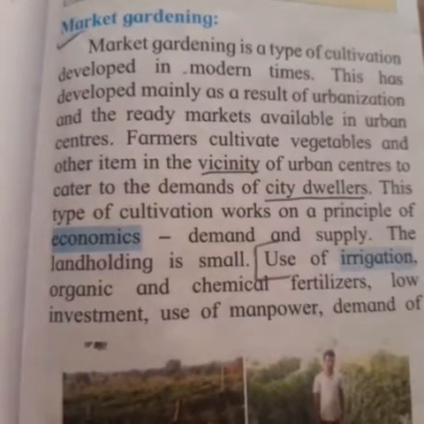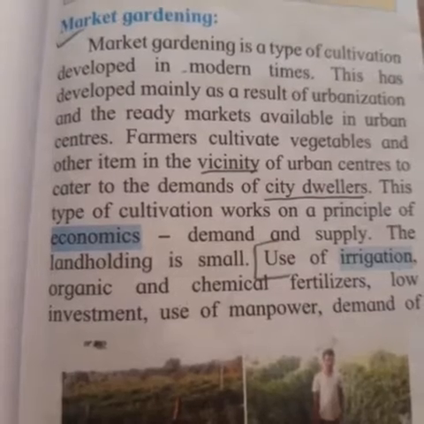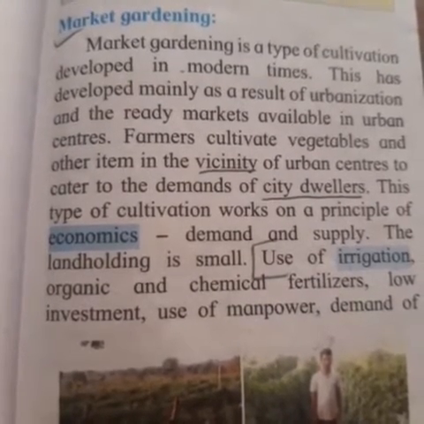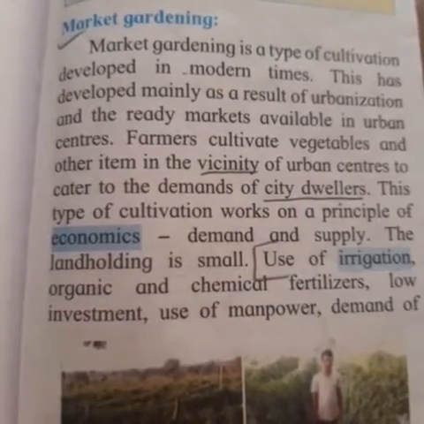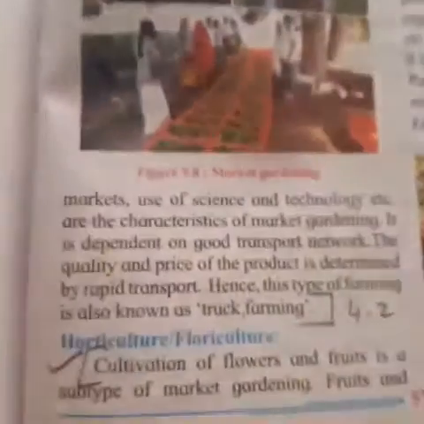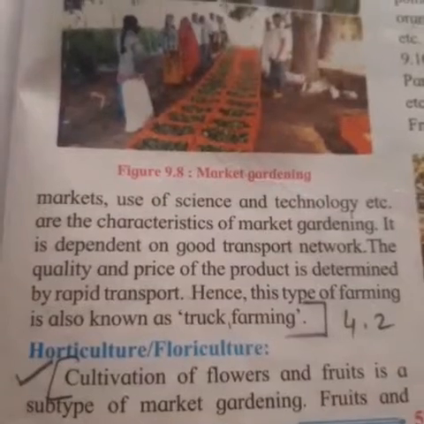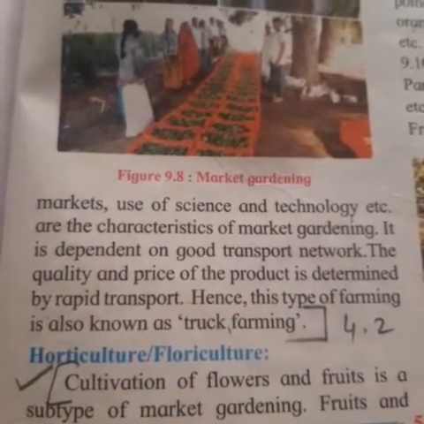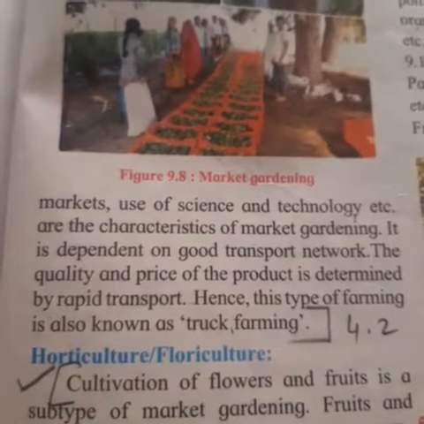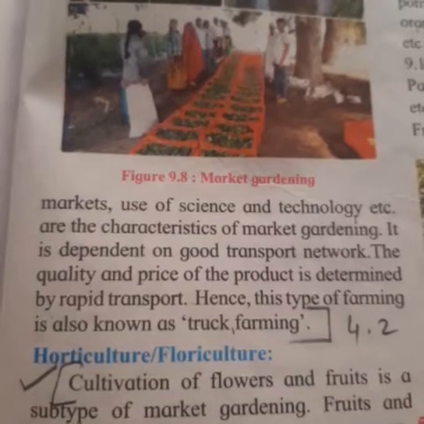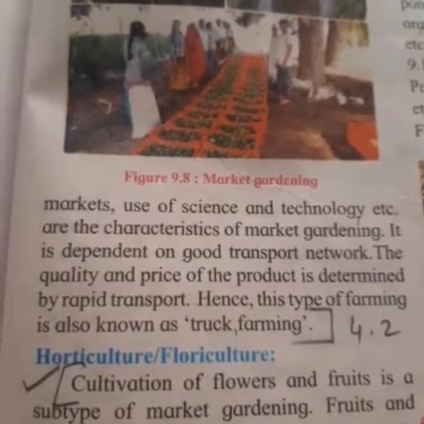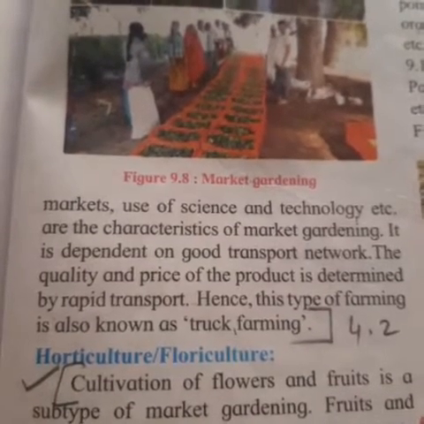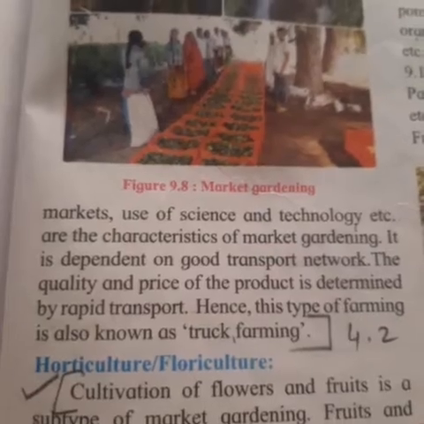The land holding is small, with use of irrigation, organic and chemical fertilizers, low investment, use of manpower, demand of market, and use of science and technology. These are the characteristics of market gardening. It is dependent on a good transport network. The quality and price of the product is determined by rapid transport. Hence, this type of farming is also known as truck farming.